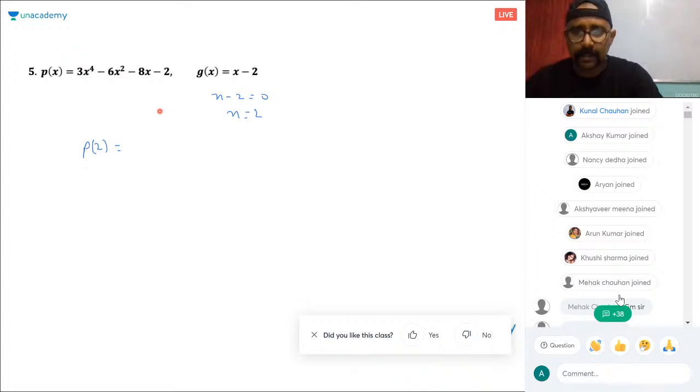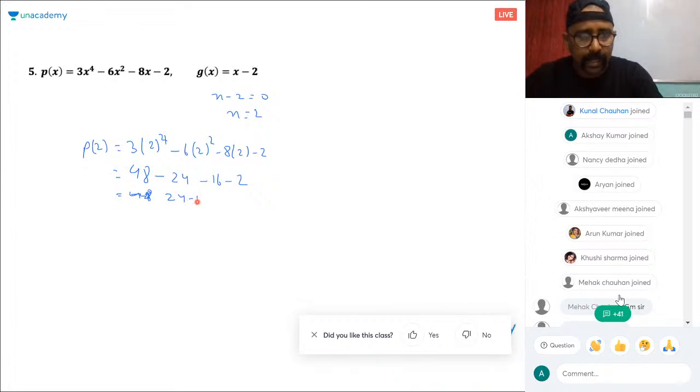Anybody else? So let me check. 2 to the power 4 minus 6 into 2 square minus 8 into 2 minus 2. So what is 2 to the power 4? This is 16. 16 into 3 is 48, minus 24, minus 16, minus 2. So this is 48 minus 24 is 24, minus 18. What is 24 minus 18? It is 6. Yeah, right.